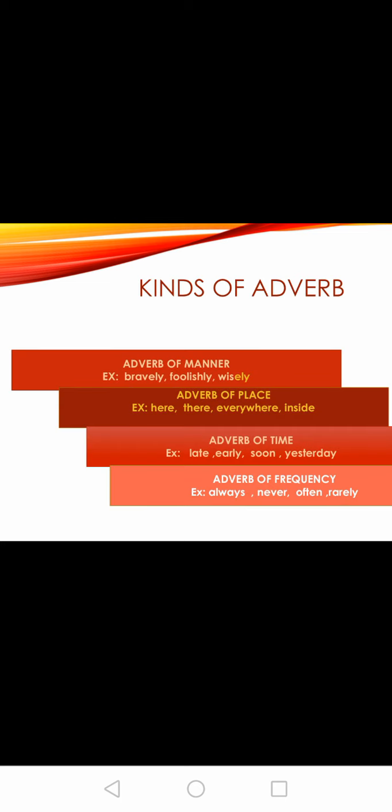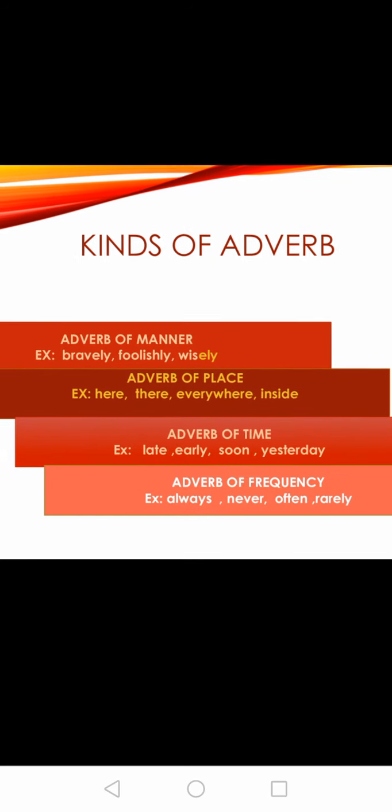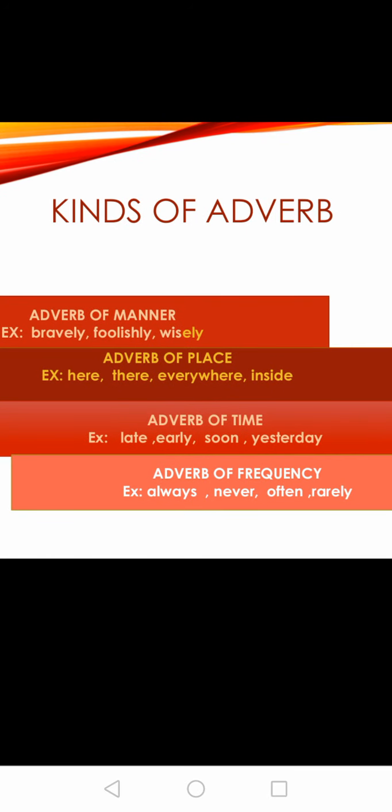Now let's see the kinds of adverb. There are 4 kinds of adverb: adverb of manner, adverb of place, adverb of time, adverb of frequency. Now first is adverb of manner. Adverb of manner tells us how something was done. The work was done, but how was the work done?